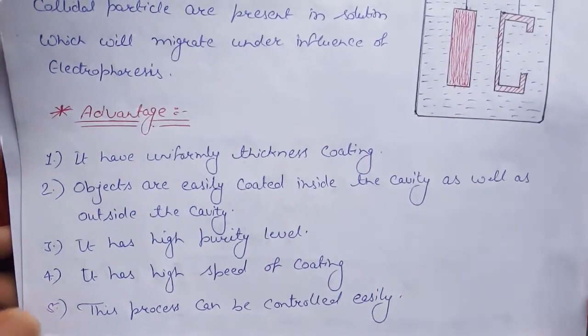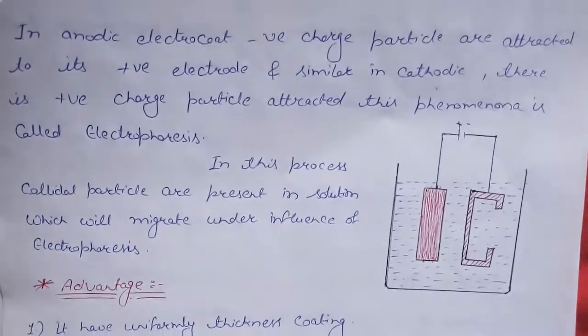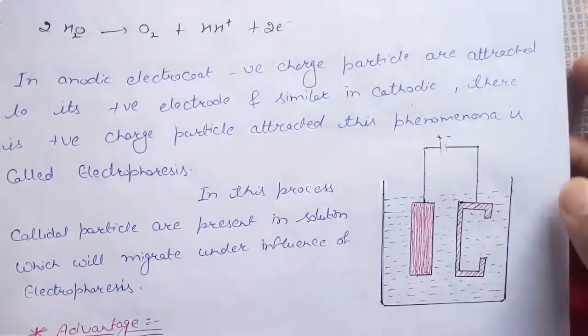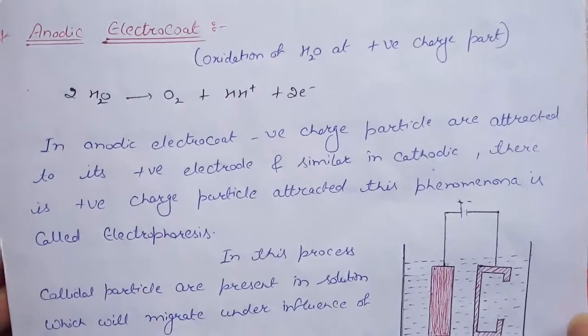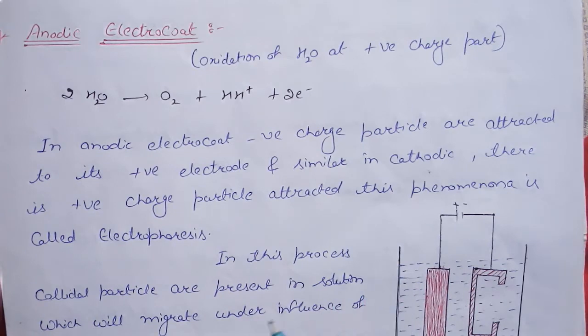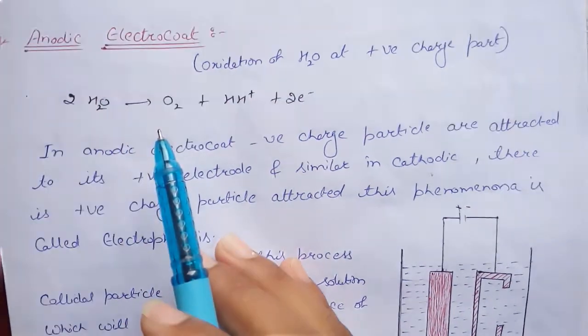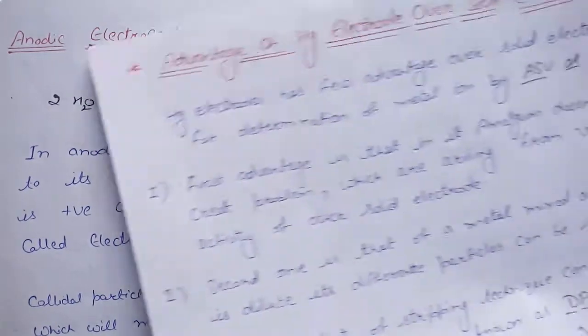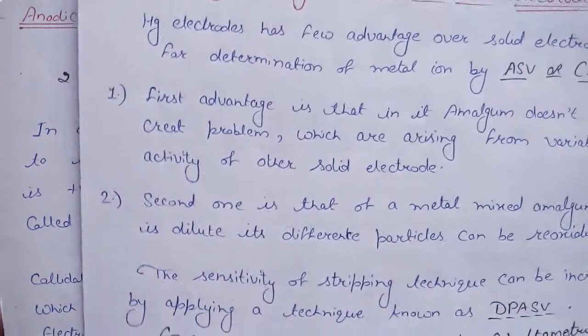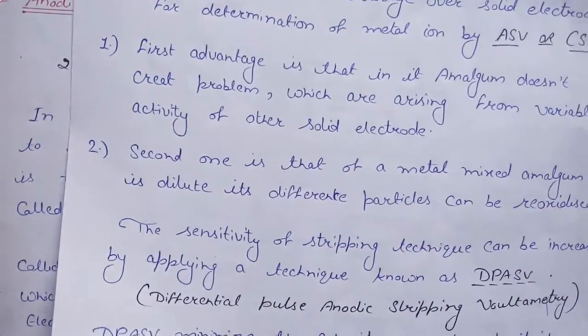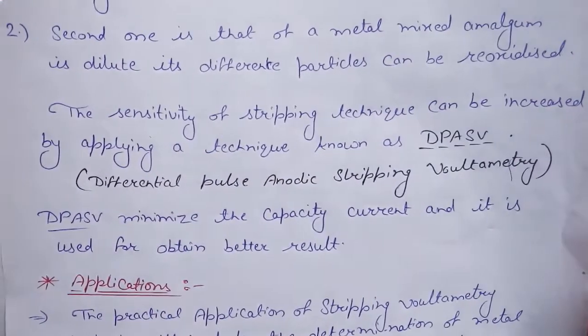So guys, in this video we have discussed stripping voltammetry. In the last video we discussed anodic stripping voltammetry and cathodic stripping voltammetry, but in this video we discussed the advantages of the mercury electrode over the solid electrode. After that, the applications of it.